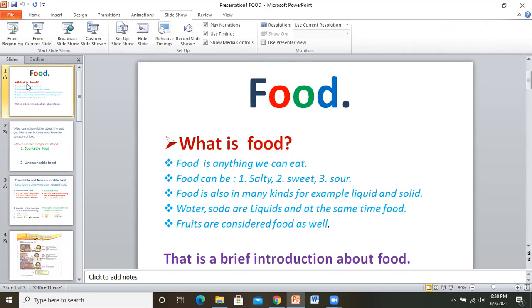the background. I'm going to show you a slideshow, and then after I will take you to the sentence formation, how to ask and answer questions about food.